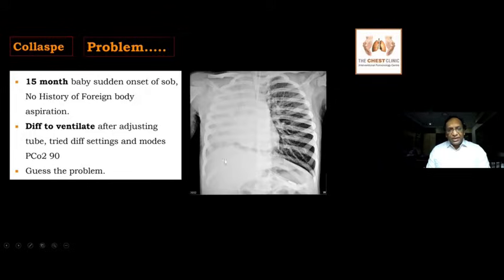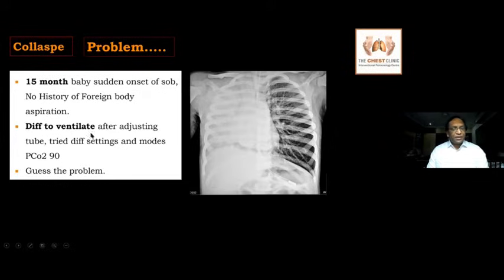Again, this is a case of collapse and foreign body aspiration, but there is a problem. A 15-month baby, sudden onset of breathlessness, no history of foreign body aspiration, but it is very difficult to ventilate. Remember, even with the collapse, usually you don't find difficulty in ventilation because the other lung is normal. You won't have very bad oxygen levels, and the baby can still breathe.